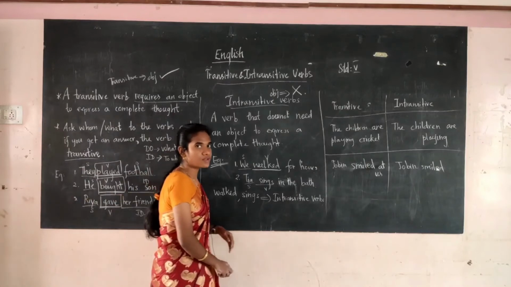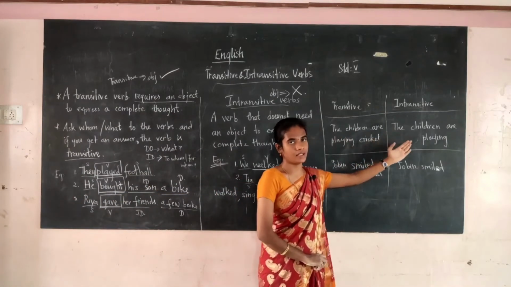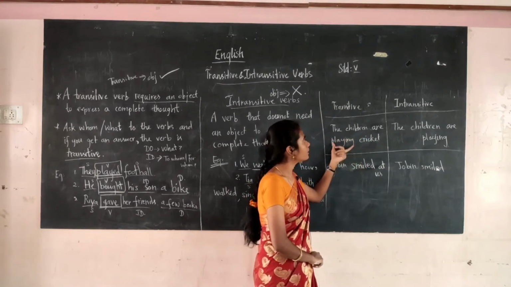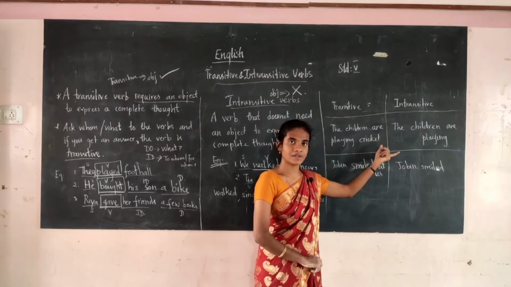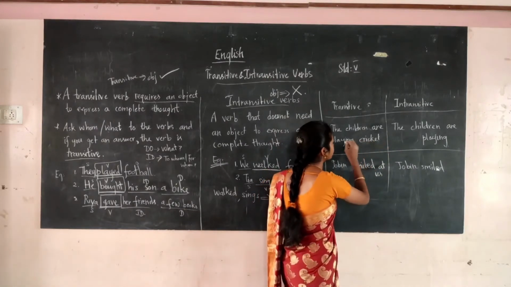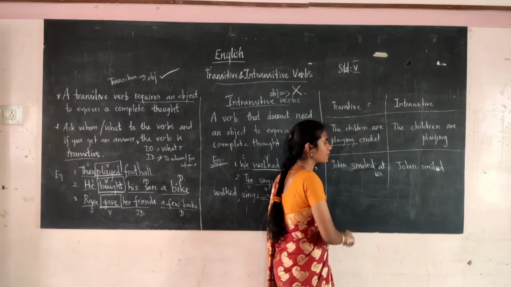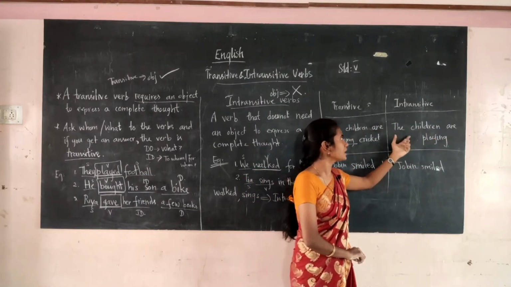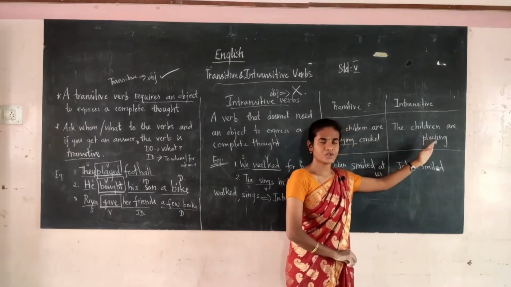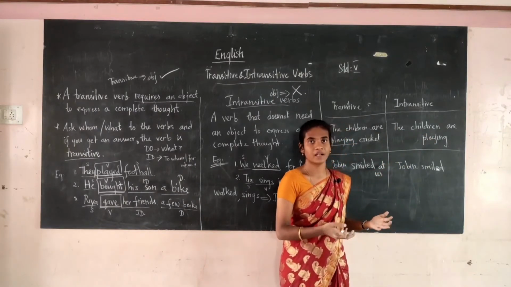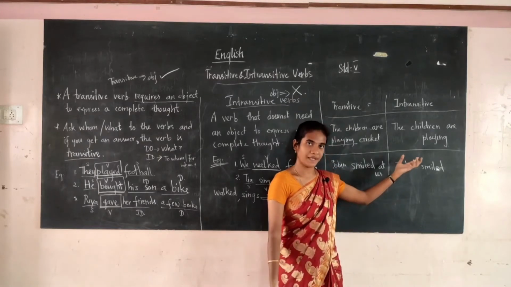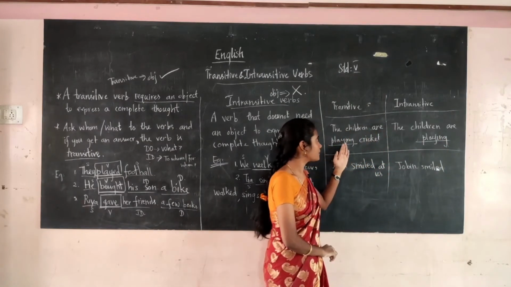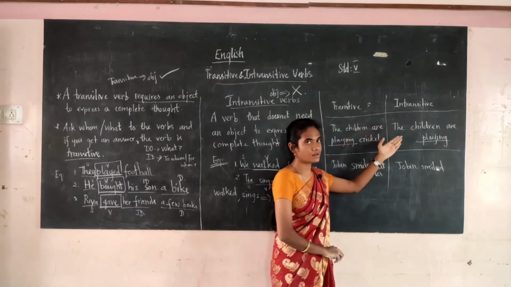Some of the verbs can act as both transitive and intransitive. Now we can see, the children are playing cricket. What are the children playing? Cricket. It's the answer for the question what, and the answer is cricket. So playing is transitive. The same word playing is also intransitive. Now see here, the children are playing. Here there is no object. Without the object, the sentence gives the complete meaning. So playing is the intransitive verb. The word playing acts as both transitive and intransitive.